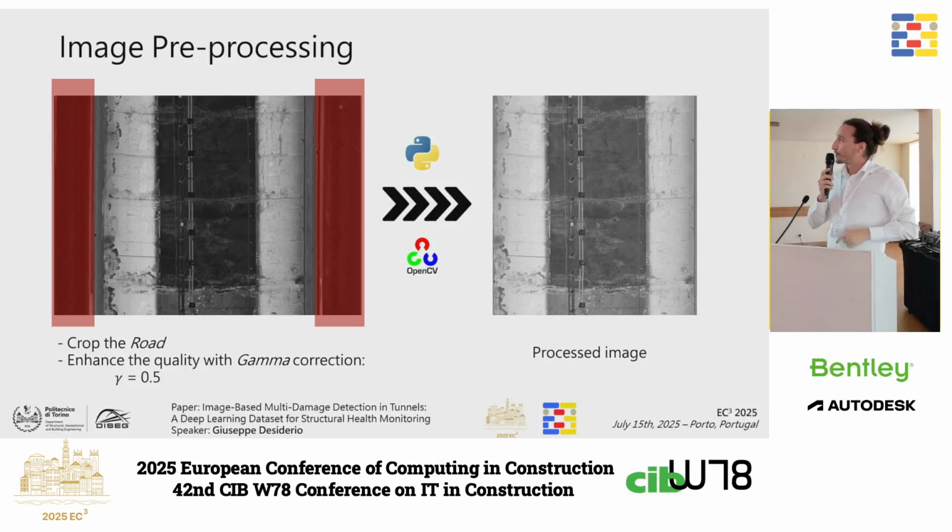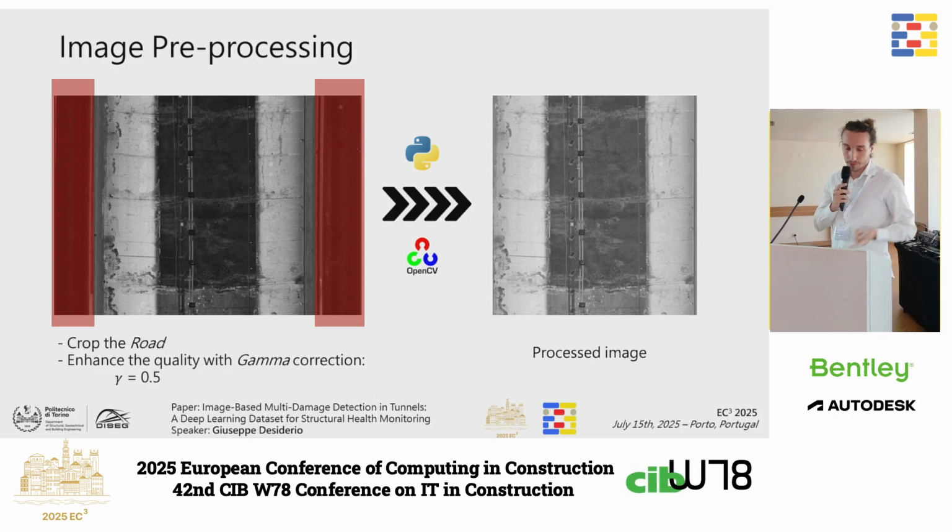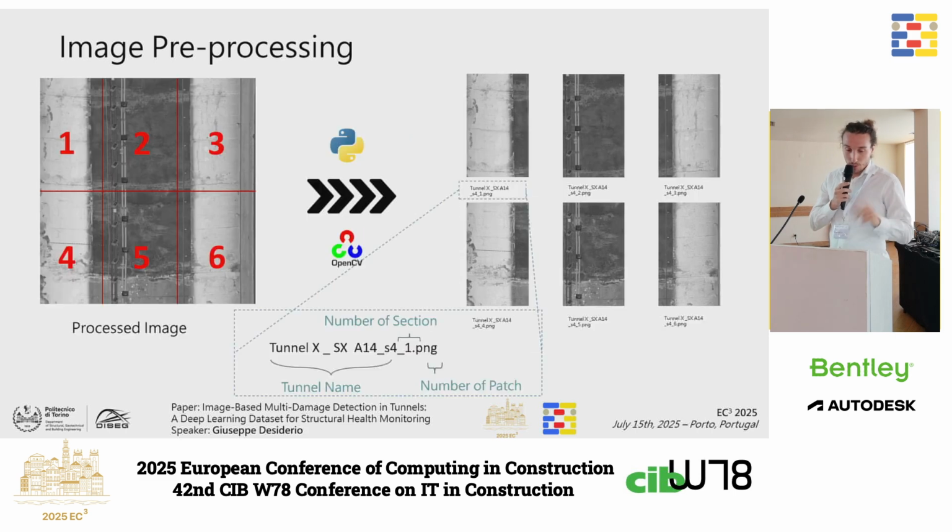Then we remove the road part, which has these black lines on the side, and we found it beneficial to improve the quality of the image by applying some gamma correction to the base image. We split the processed image in 6 patches because this improves the efficiency of the labeling, and these patches are the input of our annotation system.